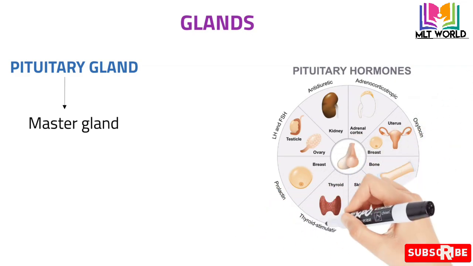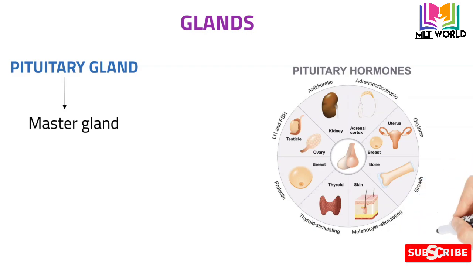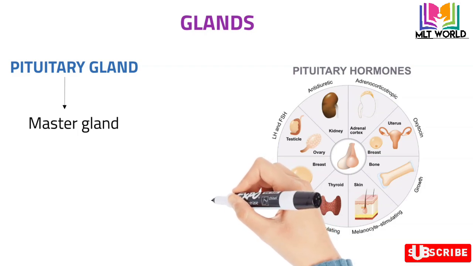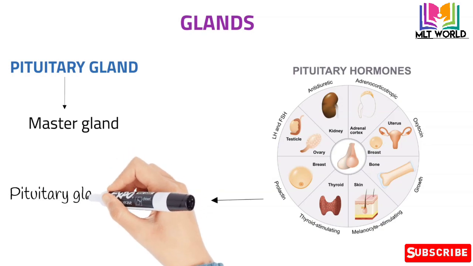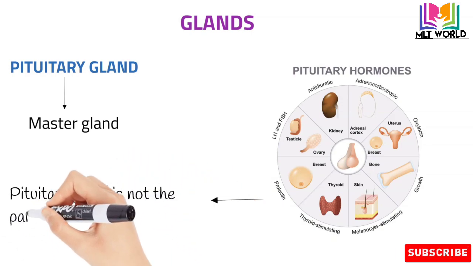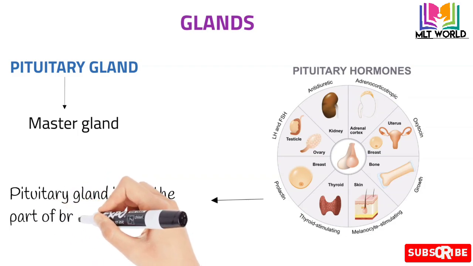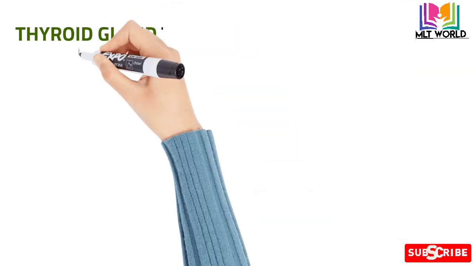The important hormones produced by the pituitary gland are TSH, LH, FSH, as you can see in the diagram also, oxytocin, and growth hormone. So all these hormones are produced by the pituitary gland. That's why we call the pituitary gland the master gland. It is located in the brain, but it is not part of the brain.